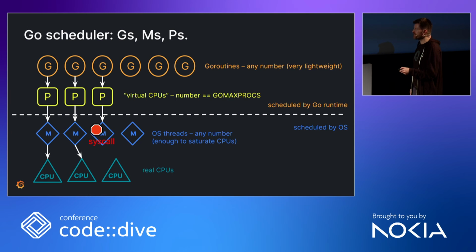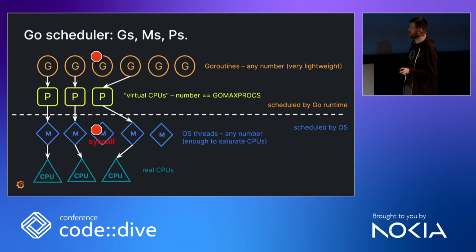This OS thread goes into the syscall and starts to wait for data from disk. And on modern hardware, the CPU doesn't have to touch every single byte when it comes from the disk. There's direct access, whatever. So this actually doesn't really need CPU. And the OS will happily use a real CPU to run another thread. That's what the OS is doing. And the Go runtime will also do something, right? It knows this Go routine is now in a syscall.